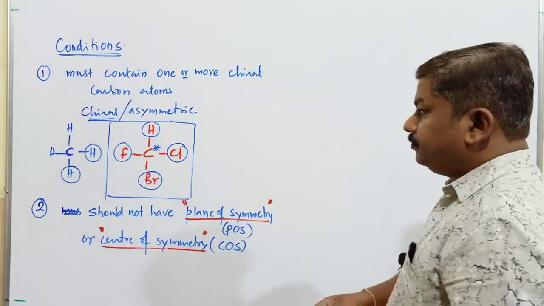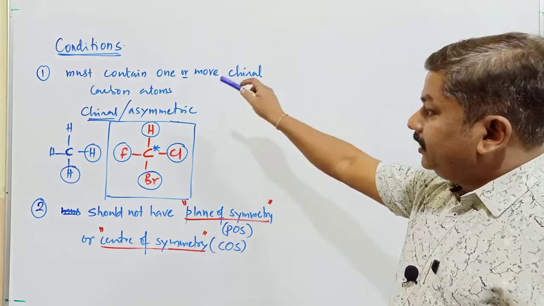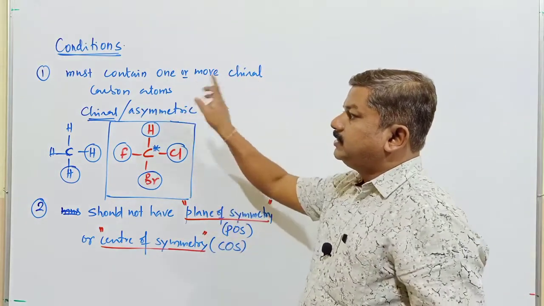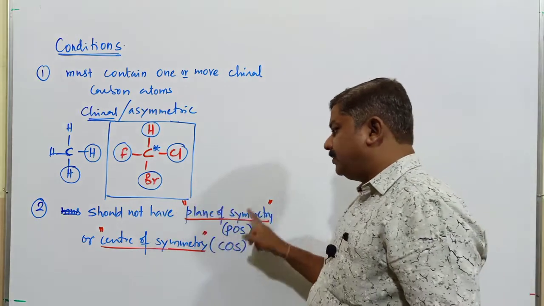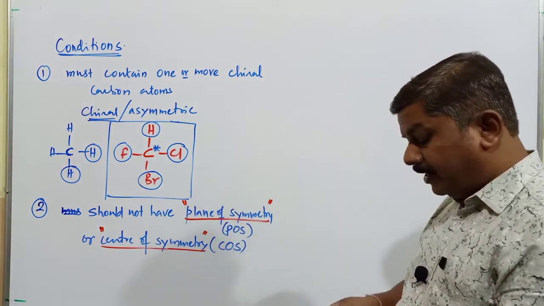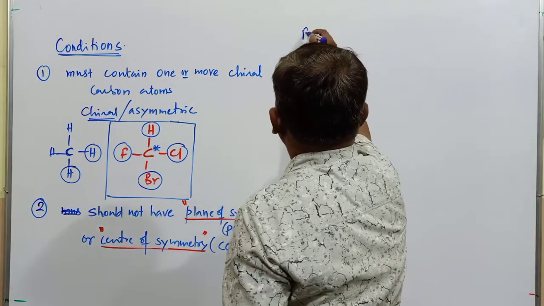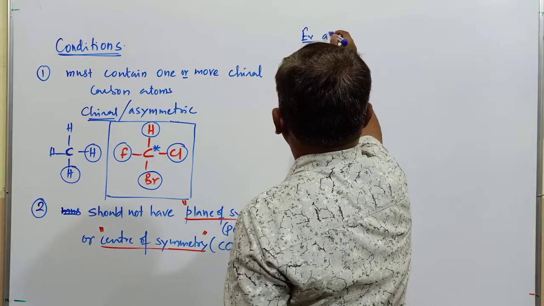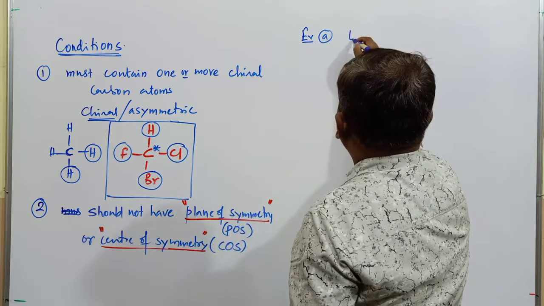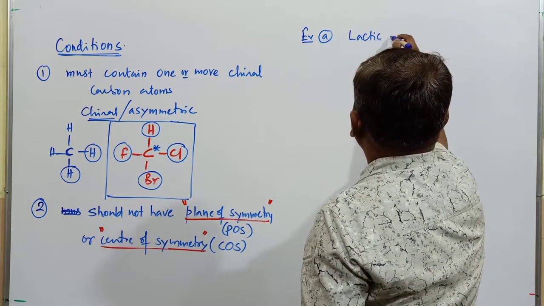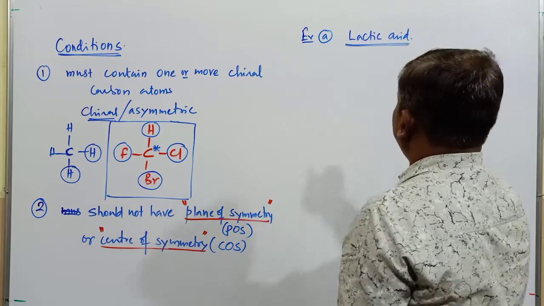So we'll go with some examples to understand these two conditions: the presence of a chiral carbon atom, and second, the compound should not have a plane of symmetry or center of symmetry. If you go with some examples, the first example I will consider here is the molecule of lactic acid, one of the common examples for optical isomerism.